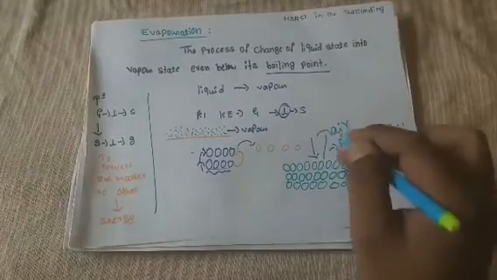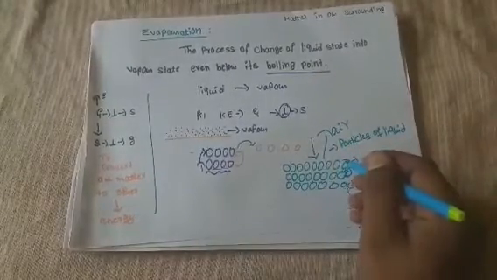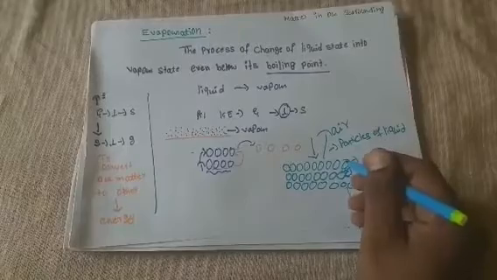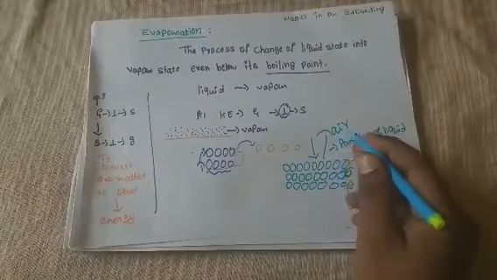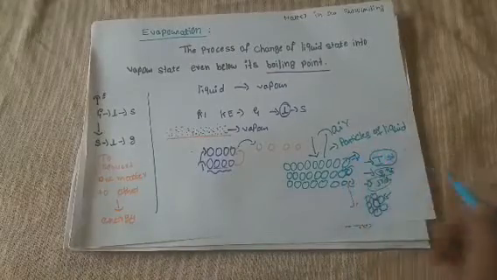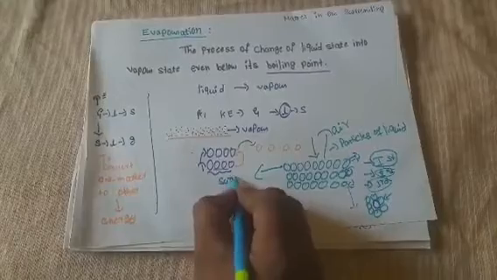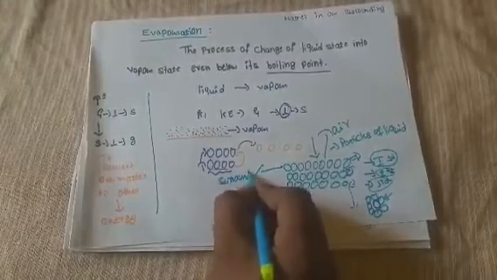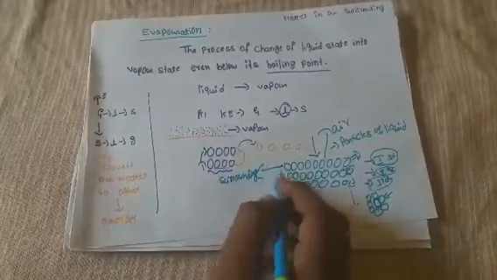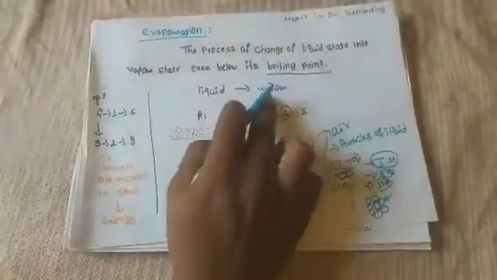Because of that, these molecules, whatever are surrounded by the air, get heat. Yes, these molecules get heat from the surroundings. Hence, whatever particles are present in the first surface are converted into vapor.